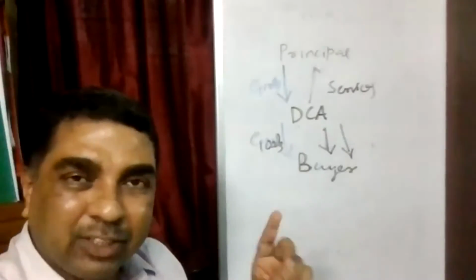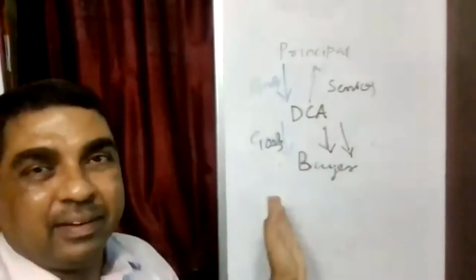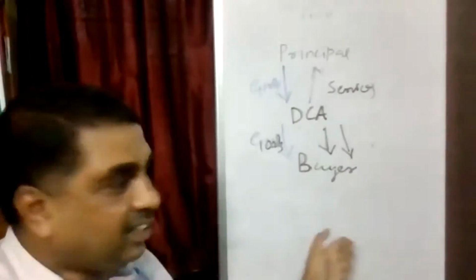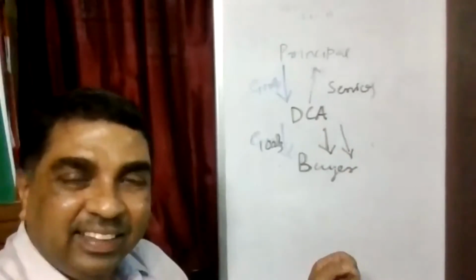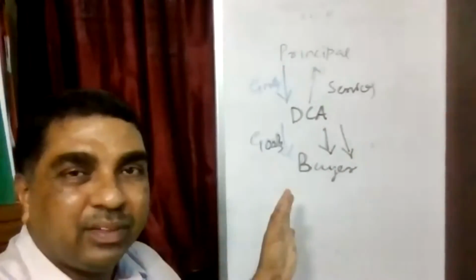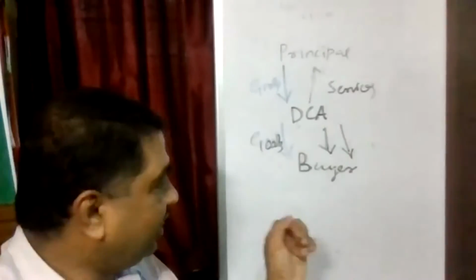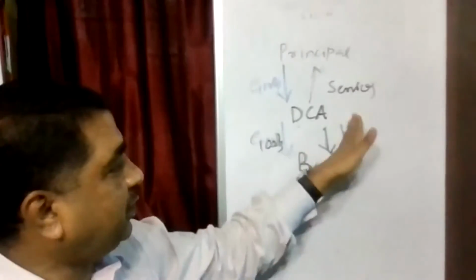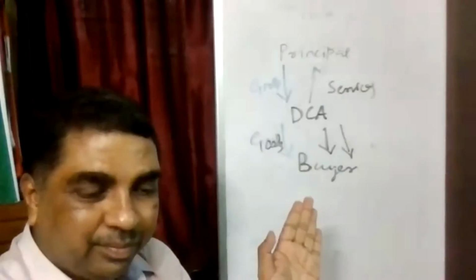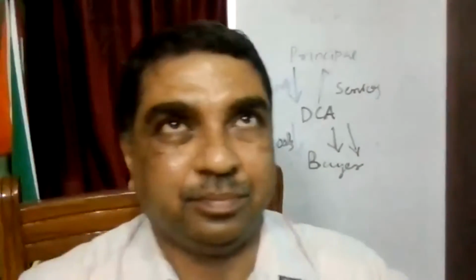It is not an independent supply. This interest is in the context of goods supplied by the DCA to the buyer, and he is recovering interest for that. In that case, the interest amount should be included in the value of supply. Interest paid by buyer to the DCA should be included in the value of goods. Hope you have understood this.